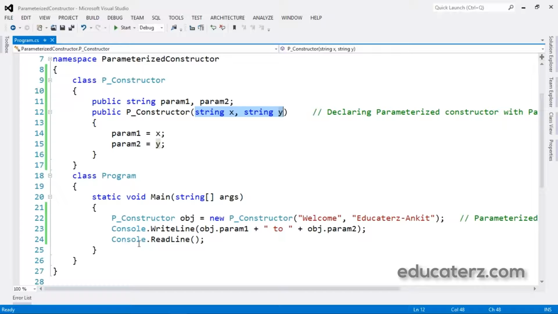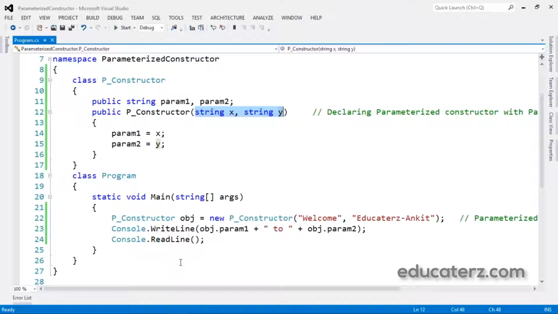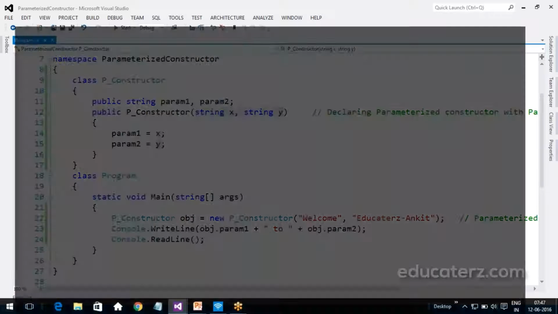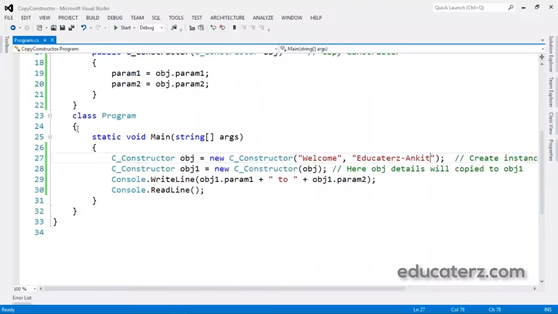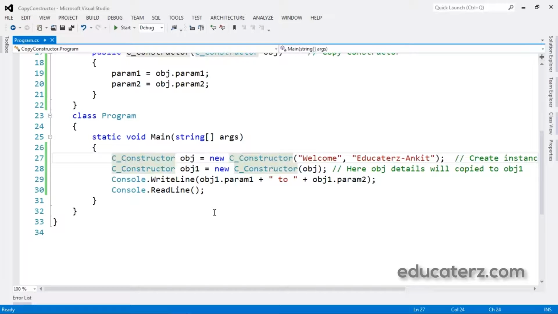Now let us move to the other constructor, called the copy constructor. This is also straightforward. Class Program, static void main, which is there. I have created this copy constructor. This is also self-explanatory. Earlier we saw the parameterized constructor, which means a constructor having parameters. In a copy constructor, we are copying one constructor to another.